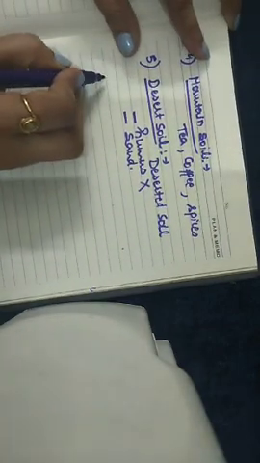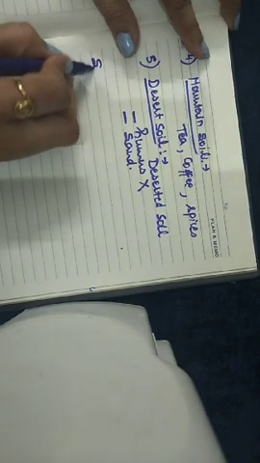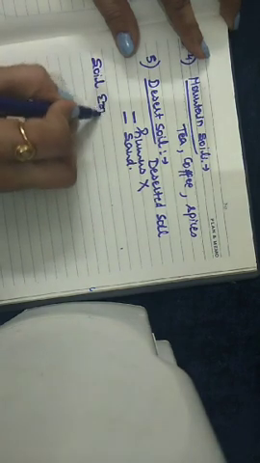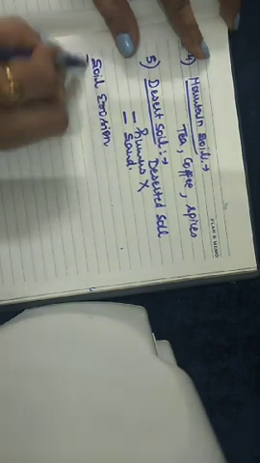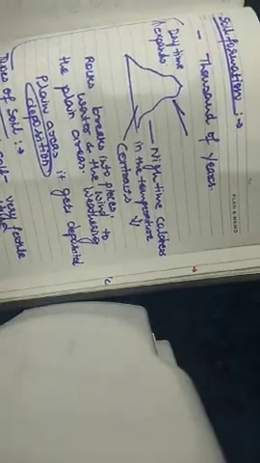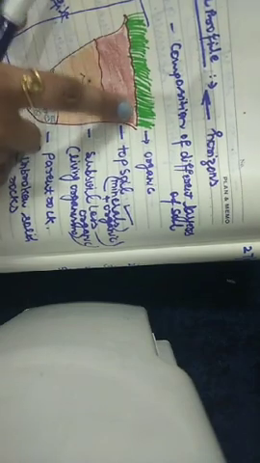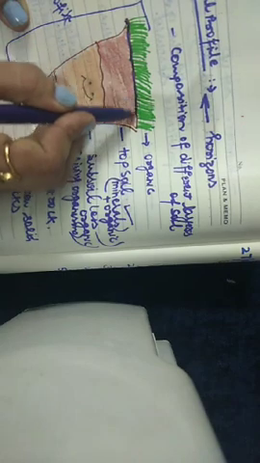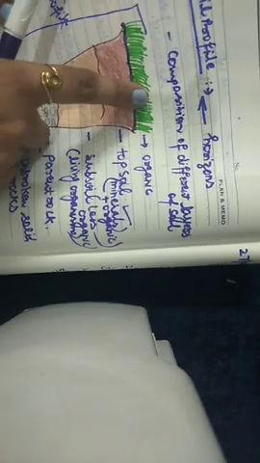Now our next topic is, what do you mean by soil erosion? See, here we have seen the topmost layer of the soil, which is very much important for the growth of the plant.